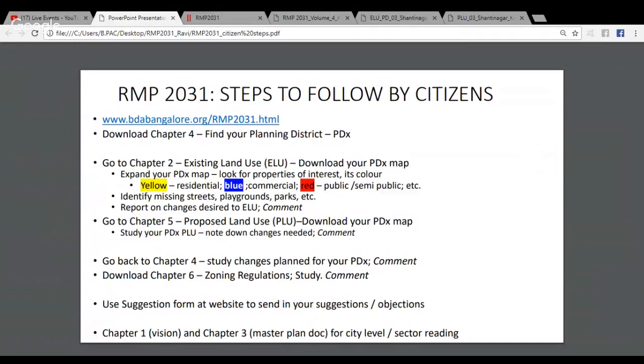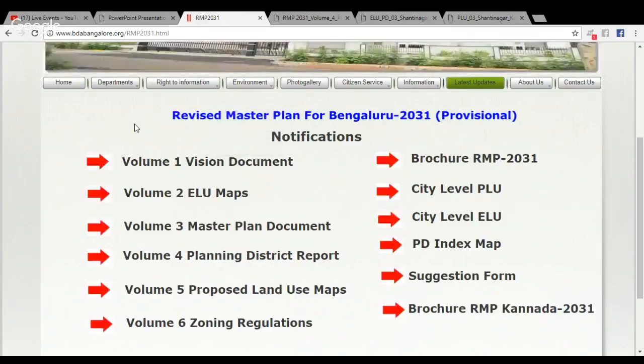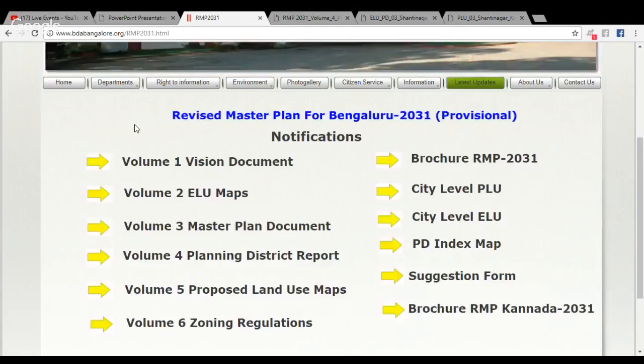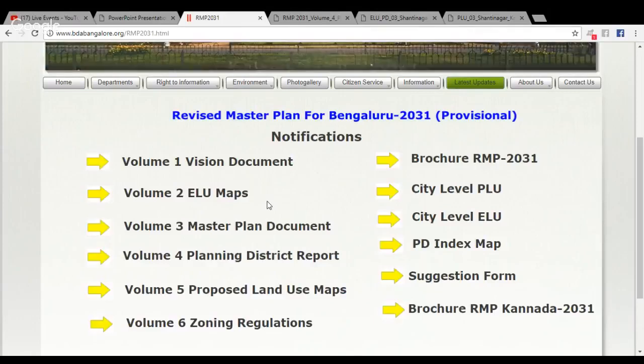The starting point of such an exercise is the bdabangalore.org website, listed here: bdabangalore.org/rmp2031.html. When you go to that website, you will see a certain set of documents put out there. This is what that website looks like. You will find 6 volumes, starting from the vision document going up to zoning regulations. And apart from that, there's a brochure, city level PLU and ELU.